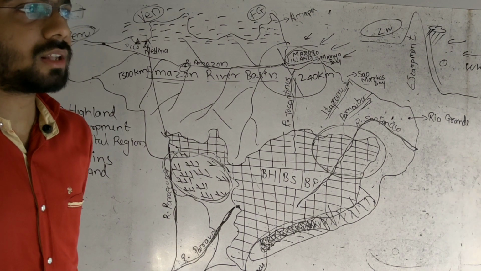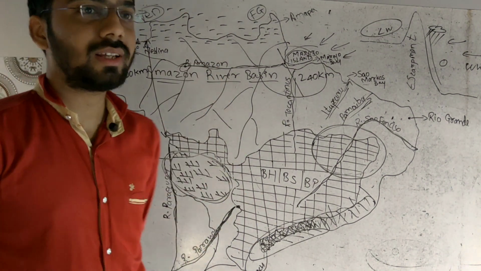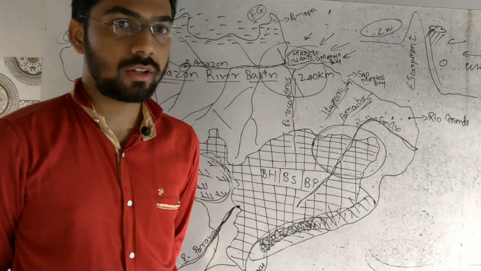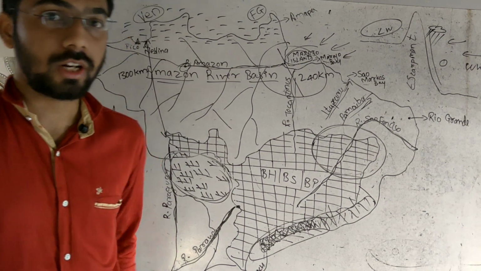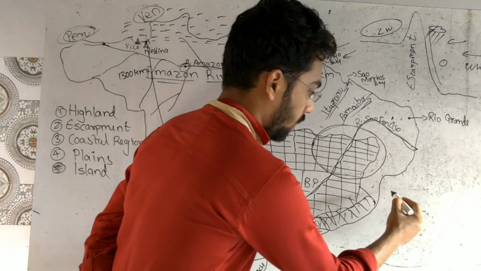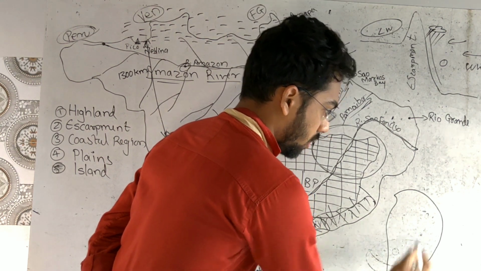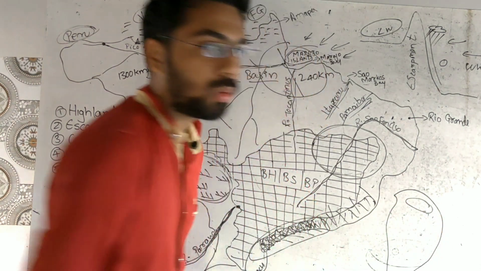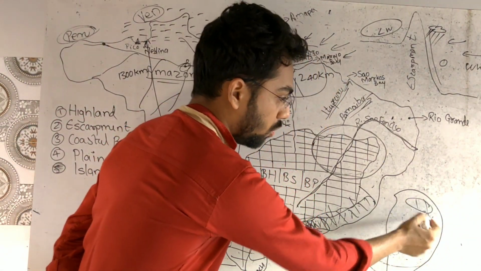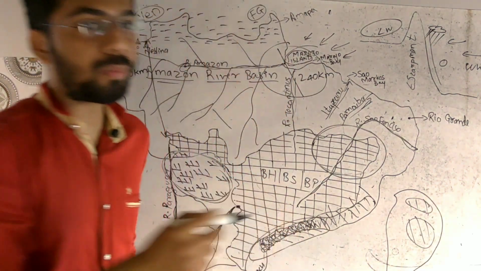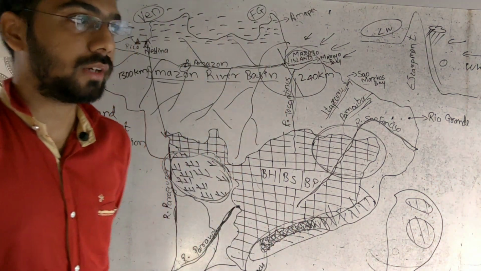In the northern part of Brazil we are going to see the Guiana Highland, and in the southern part we are going to see the Brazilian Highland. These two parts make the core of the South American continent. What is the core? If this is the South American continent, the northern part is occupied by the Guiana Highland and the southern part by the Brazilian Highland. So these two parts become an important core part of the continent. Core part means important part of the continent.